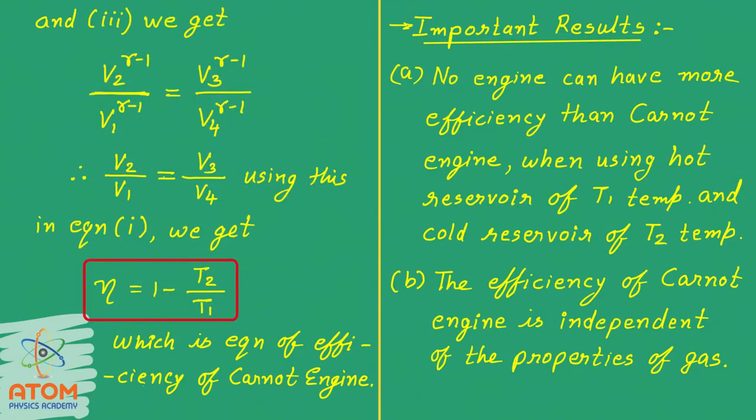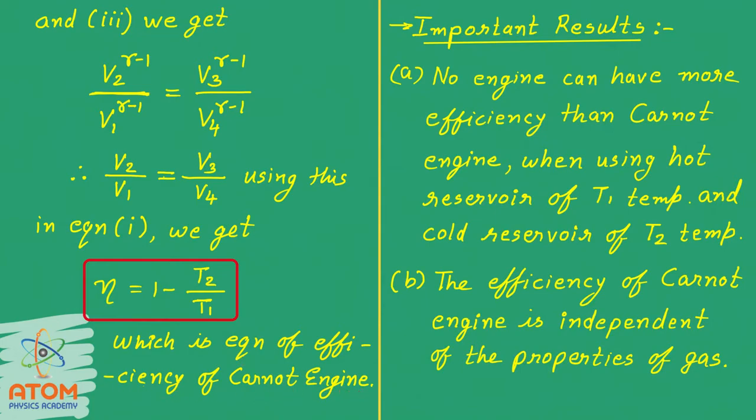Let me remove this. So here is the final equation of eta. Eta is equal to 1 minus T2 upon T1. Mind well, here T1 is the temperature of the hot reservoir and T2 is the temperature of the cold reservoir. So the answer of the very first question that I asked is here: this is the efficiency of the Carnot engine, which depends just on the temperature of the hot reservoir and the temperature of the cold reservoir. This is the equation of efficiency of the Carnot engine.